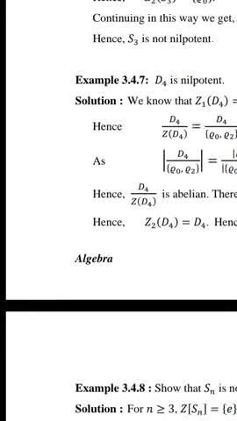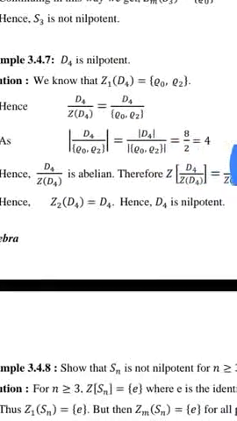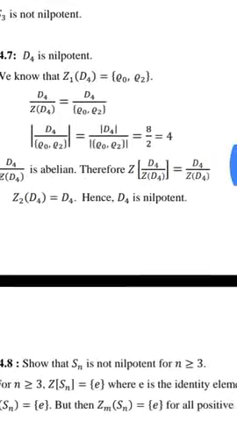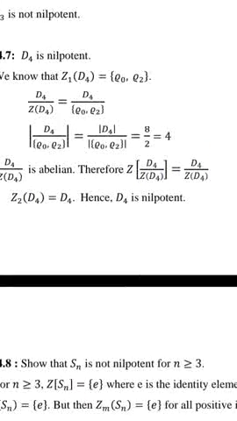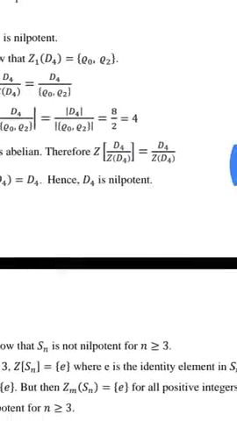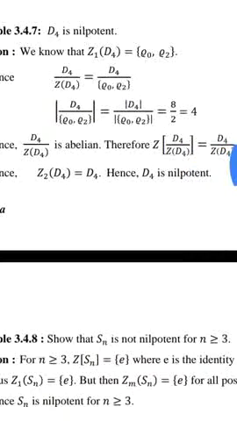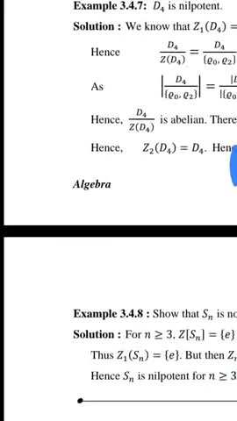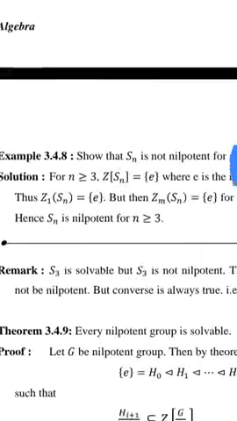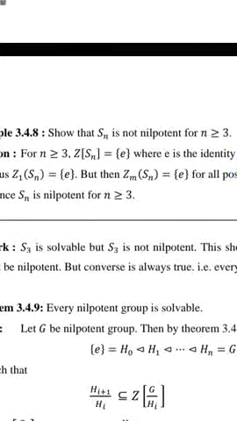Hence, D4 divided by Z of D4 is abelian. Therefore, Z of D4 divided by Z of D4 is equal to D4 divided by Z of D4, and Z2 of D4 is equal to D4. Hence, D4 is nilpotent.